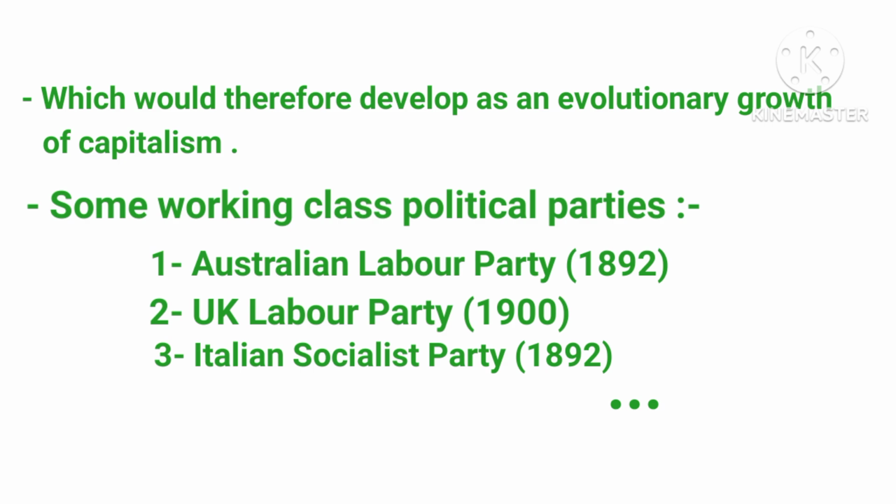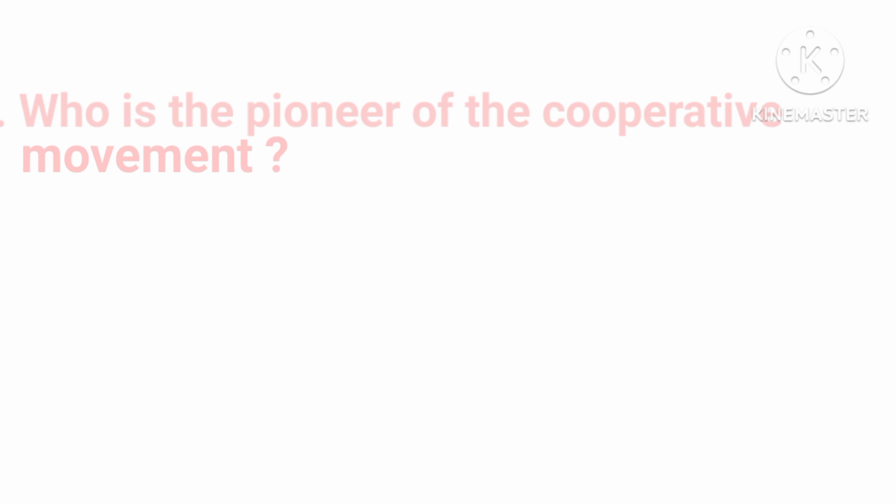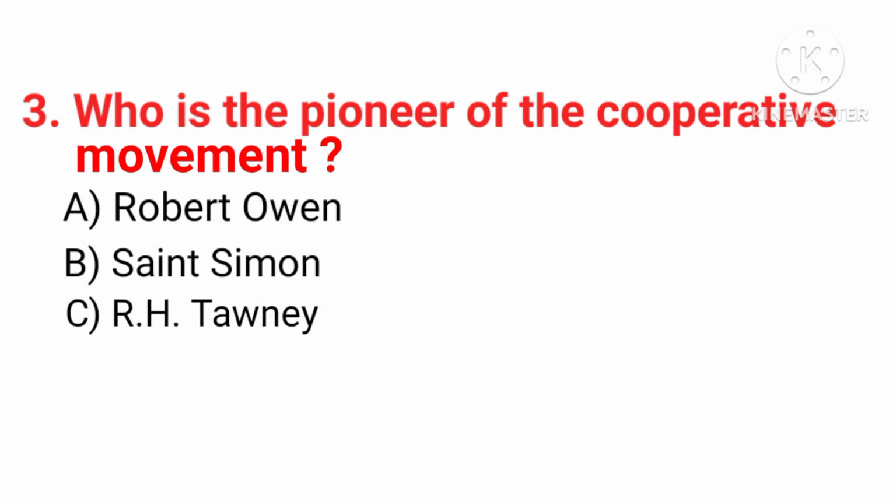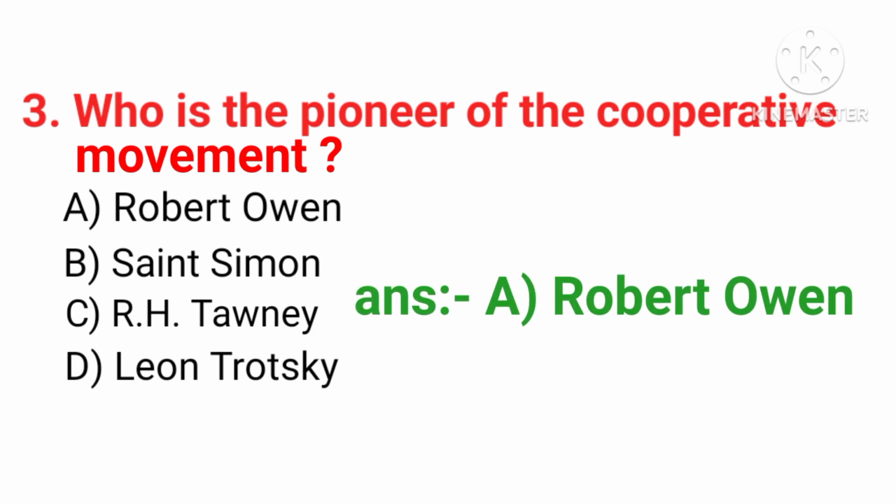Okay, so next, question number 3. Who is the pioneer of the cooperative movement? The options are option A Robert Owen, option B Saint Simon, option C R.S. Downey and option D Leon Trotsky. The correct answer of this question is option number A, Robert Owen.